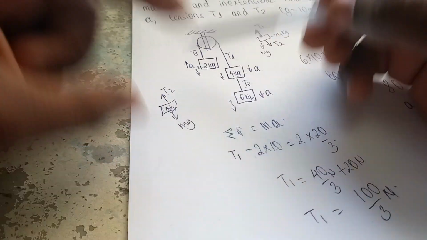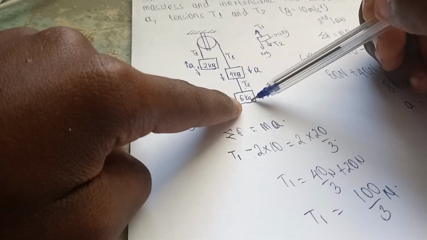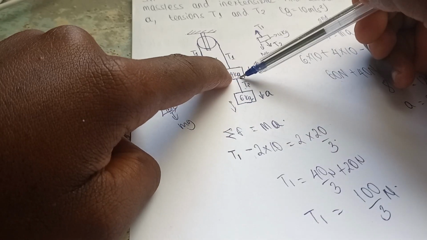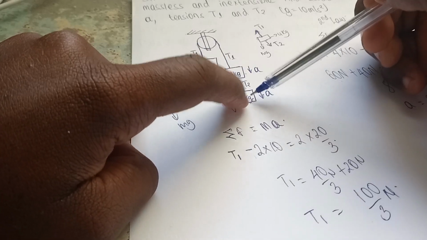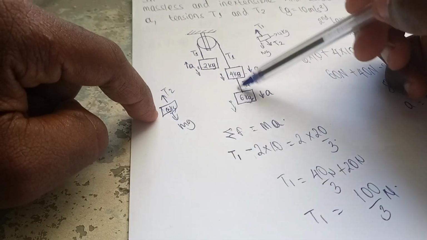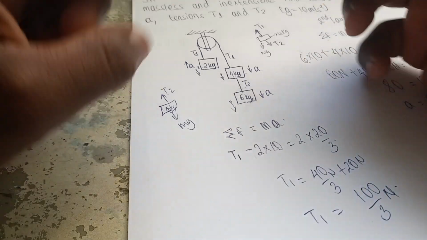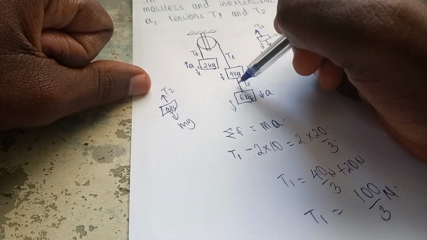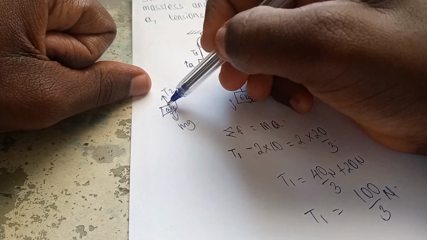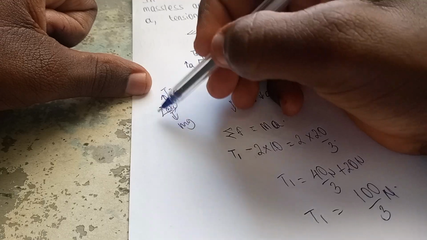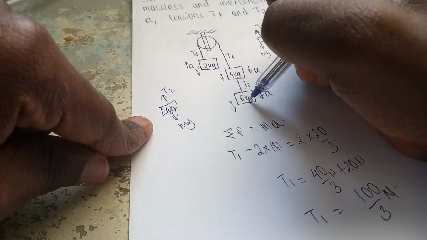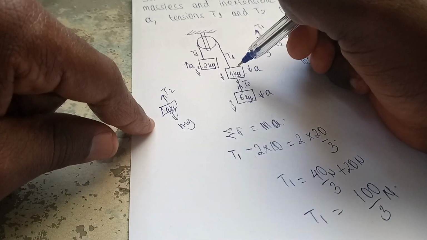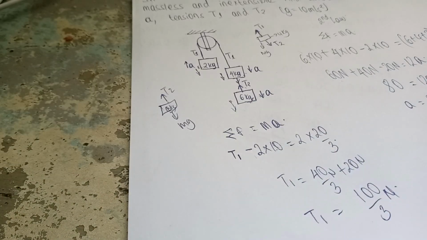But on the 6 kilogram mass, again, imagine yourself as the 6 kilogram mass. You're the one now holding this person. If you're this person, you'll see that this string is the one supporting you not to fall, right? Hey, hold me. You are telling this guy to hold you. That means this tension T2 on the string will be in your favor. That means it will be the one lifting you up. So that's why the tension T2 on the 6 kilogram mass goes upward, but on the 4 kilogram mass, it feels as if it's pulling it down.